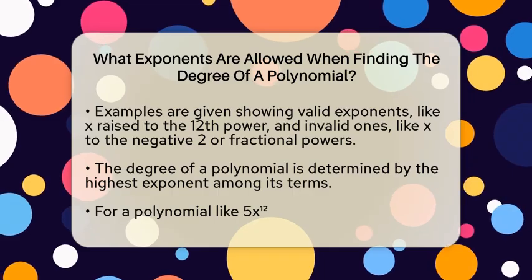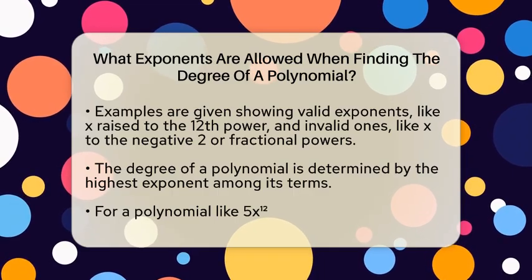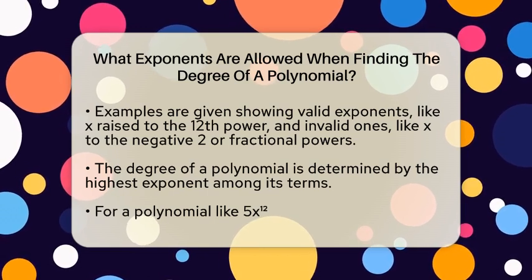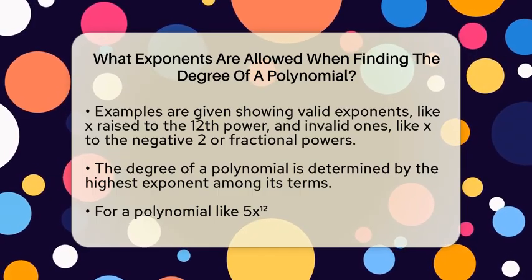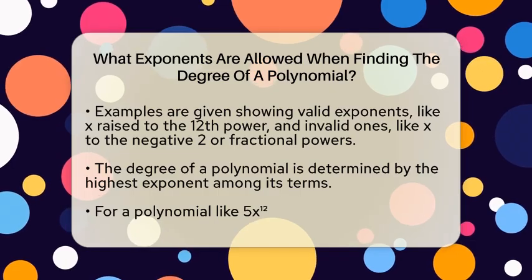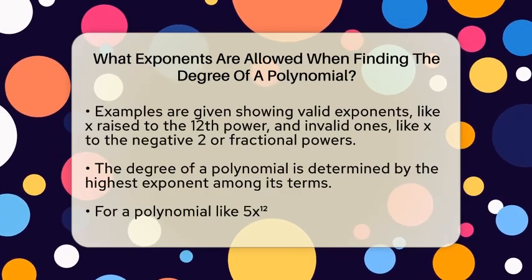So, if you see a term like 5x raised to the 12th power, that is okay because 12 is a whole number. But if you see something like x raised to the -2, that is not a polynomial term. Similarly, x raised to the 1/2 power or x raised to y, where y is another variable, are not allowed because the exponents are not whole numbers.